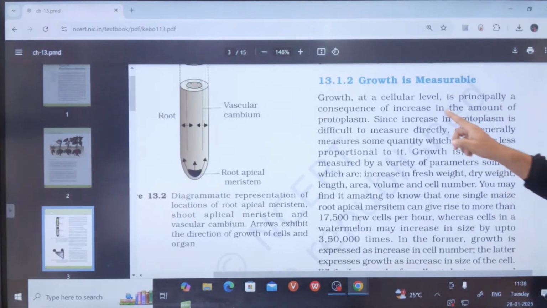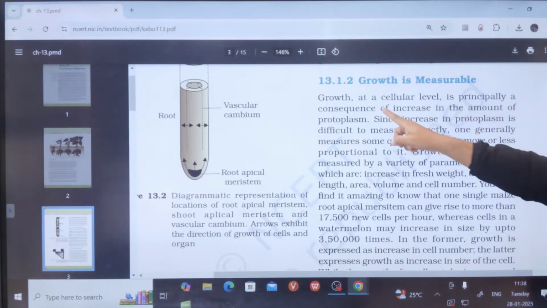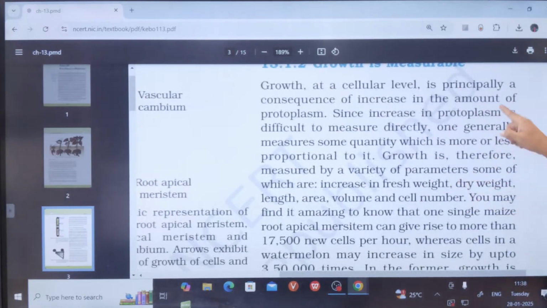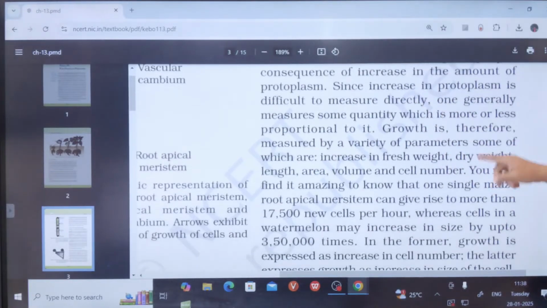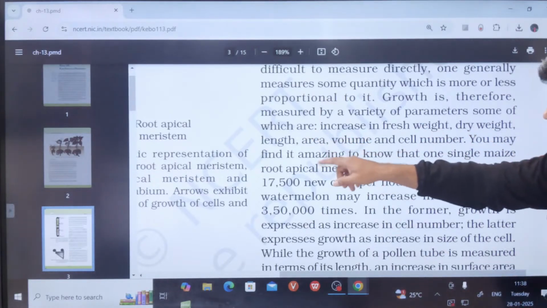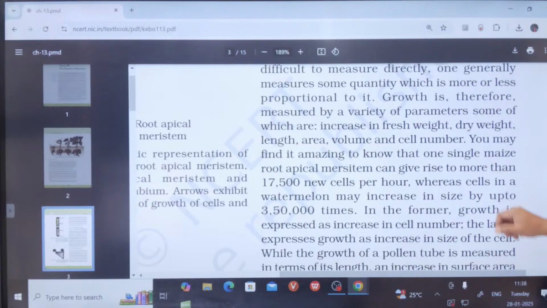Growth at the cellular level is principally a consequence of increase in the amount of protoplasm. I told you, what is protoplasm? Living part of a cell. Very difficult to measure directly. We have to look for other parameters. What are other parameters? Fresh and dry weight, increase in length, area, volume, cell number.